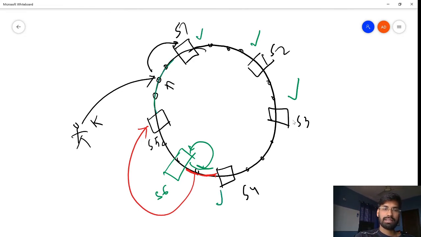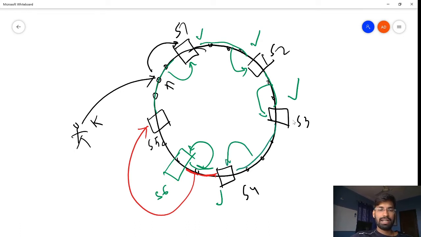This entire section is still getting served by this server, this entire section is still served by this server, and this point also by this server, and similarly for this one, this server. So if we see, by adding a new server, the data invalidation happens only for one server. That is how we avoided a lot of data invalidation across all the servers. Adding a new server is only creating a problem at this point.